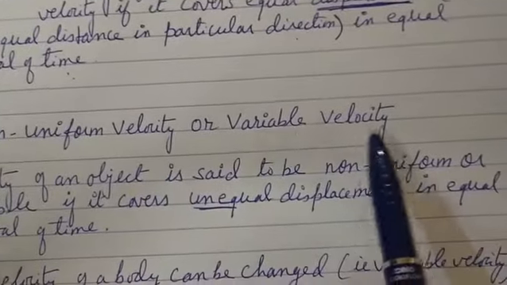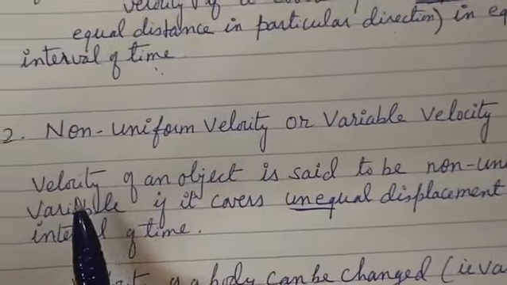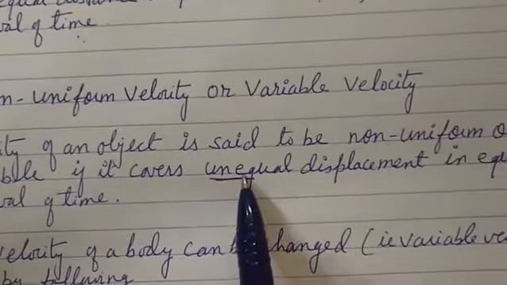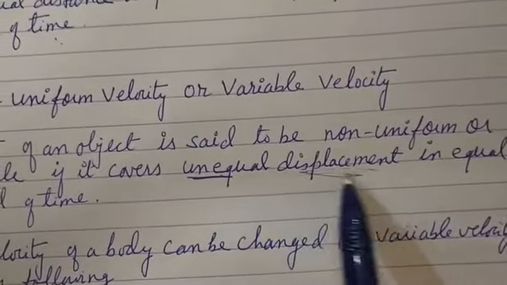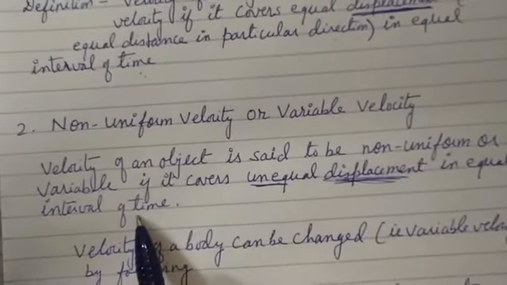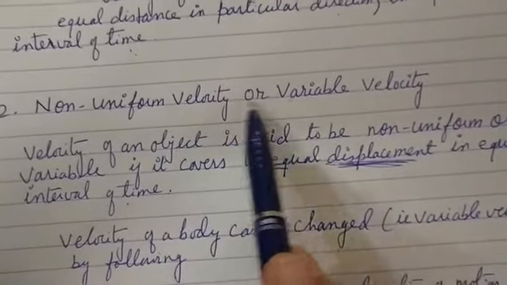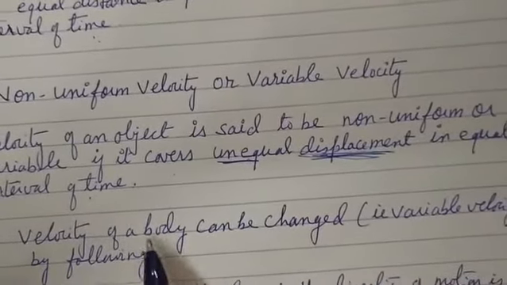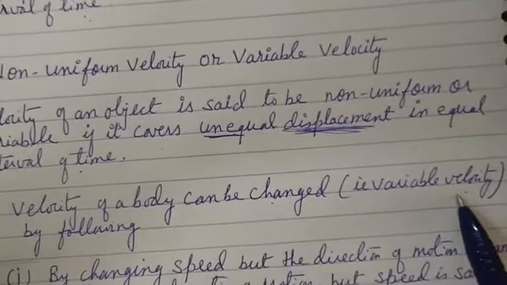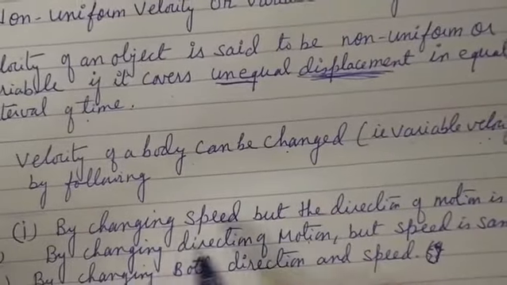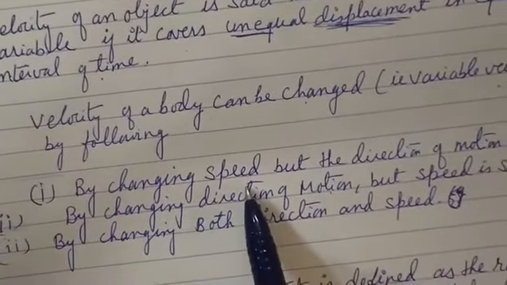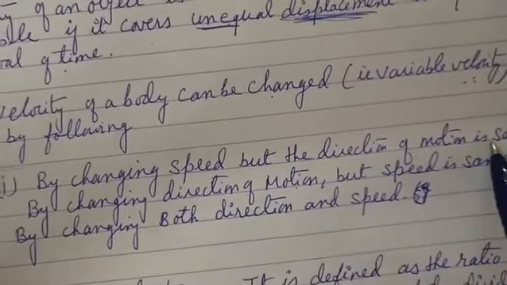Non-uniform velocity or variable velocity. Variable means changing. So the velocity of an object is said to be non-uniform or variable if it covers unequal displacement in equal intervals of time. This is the definition of variable velocity. So the velocity of a body can be changed. When do we get the variable velocity? In the following ways. First, we can get the variable or changing velocity by changing the speed, but the direction of motion is the same.